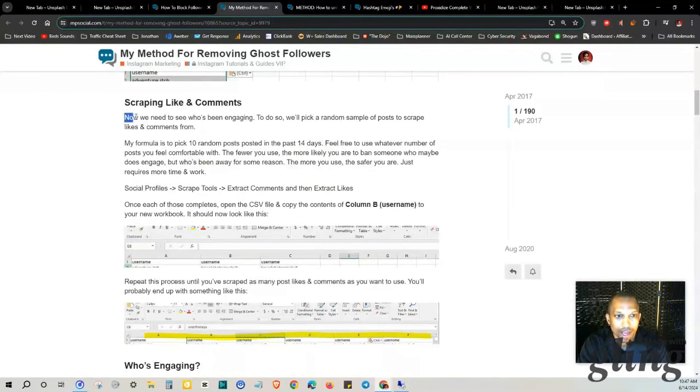Scraping likes and comments. Now we need to see who's been engaging. To do so, we'll pick a random sample of posts to scrape likes and comments from. My formula is to pick 10 random posts posted in the past 14 days. Feel free to use whatever number of posts you feel comfortable with. The fewer you use, the more likely you are to ban someone who maybe does engage, but who's been away for some reason. The more you use, the safer you are. It just requires more time and work.